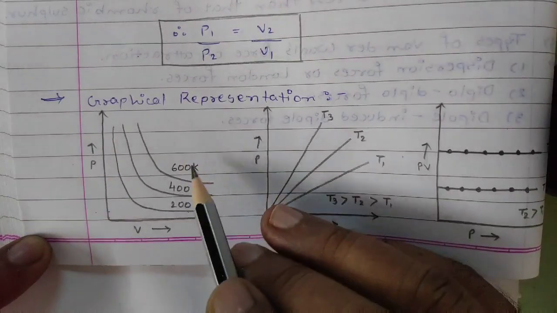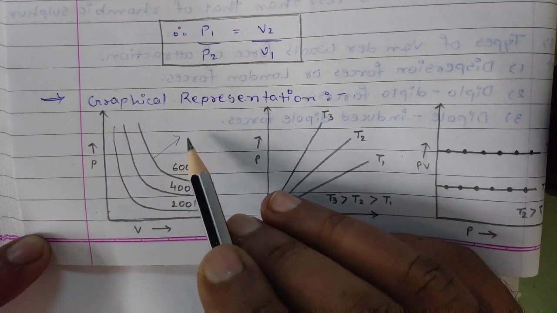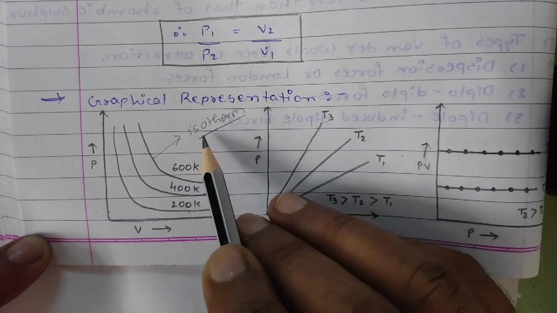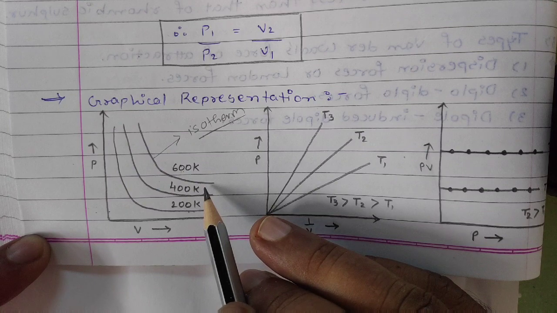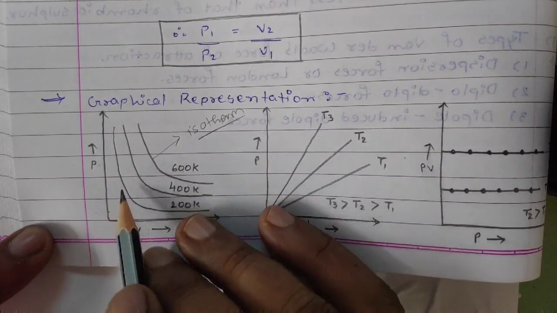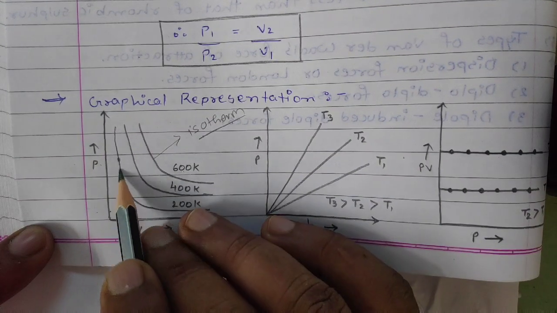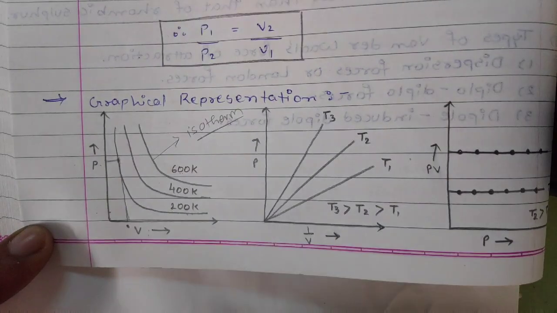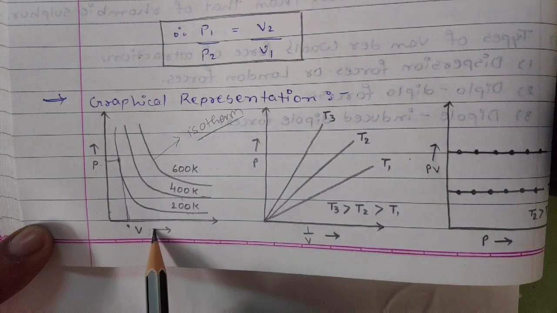For constant temperature, this curve is called an isotherm. It is a hyperbola, we get a curve like this, because pressure and volume are inversely proportional. If you see this part, this is the highest pressure, and here this is the lowest volume. So pressure and volume are inversely proportional. From the graph it is clear, right? The graph is of pressure against volume.